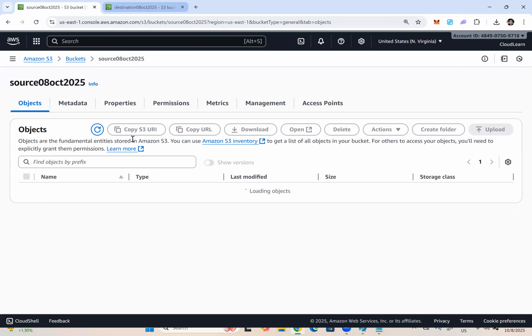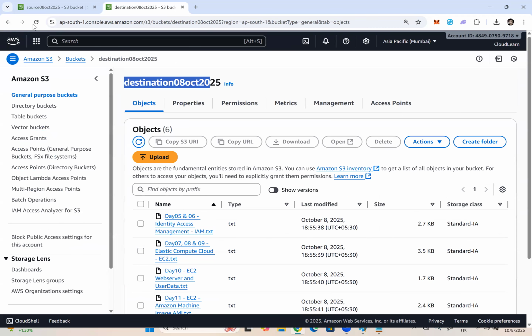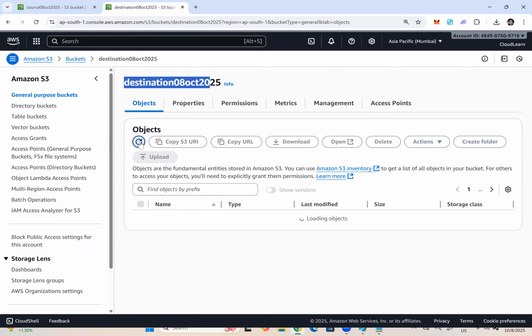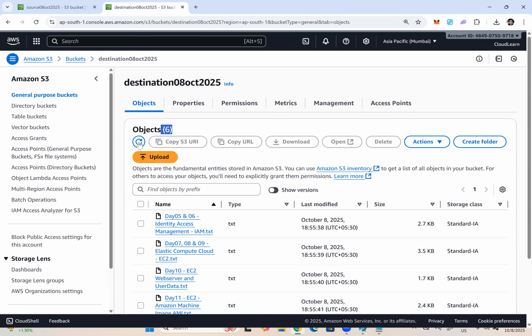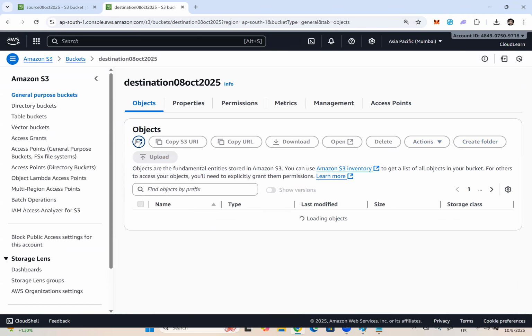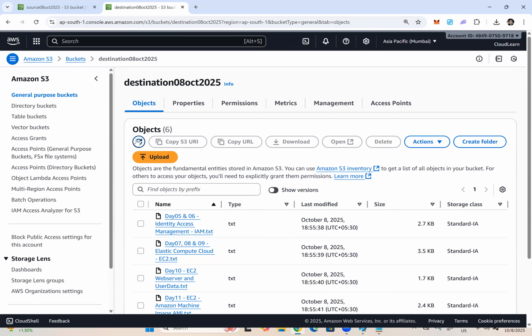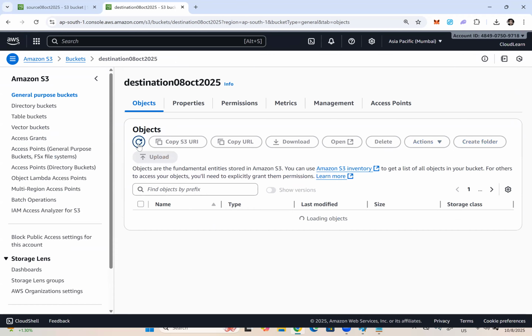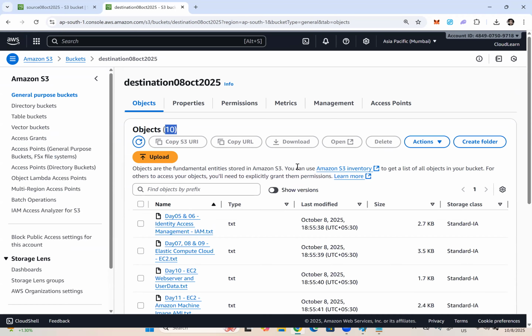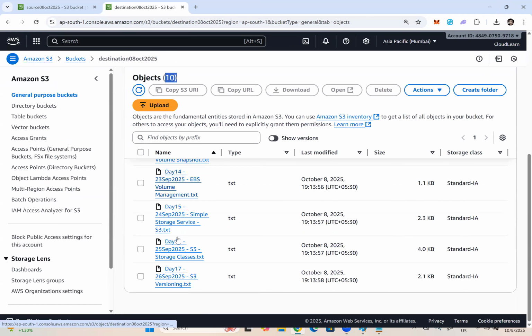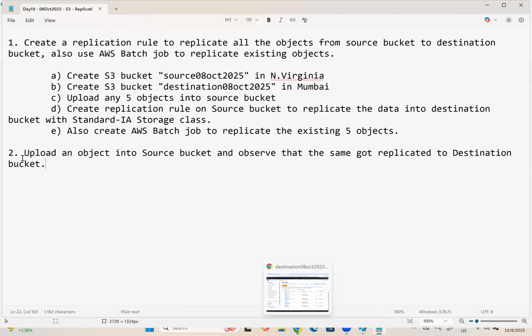Now let me go to the destination bucket. See here, this is the destination bucket. Let me refresh. Still 6. Just wait for about 1 or 1.5 minutes. You can see all those newly added. See here, 10 objects. You can see 14, 15, 16, 17. Right? Okay. This is how data will be replicated automatically.